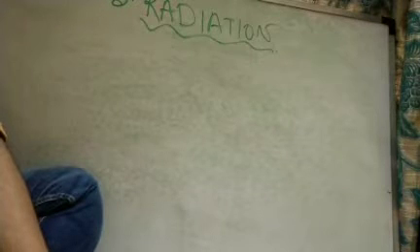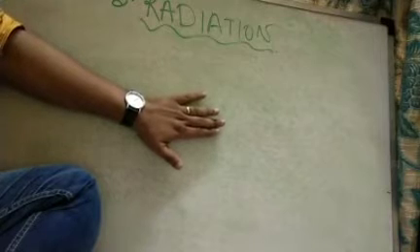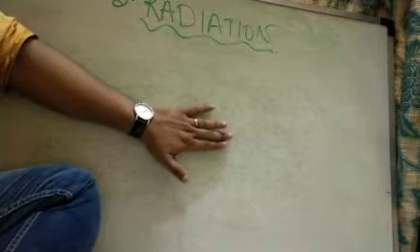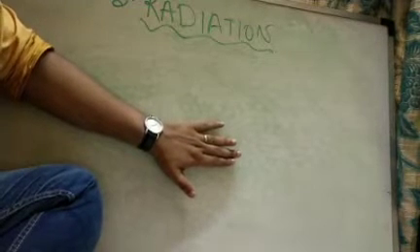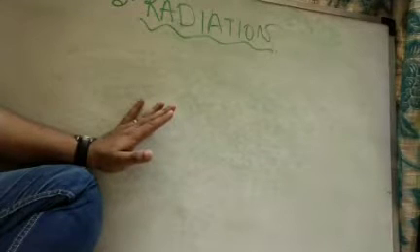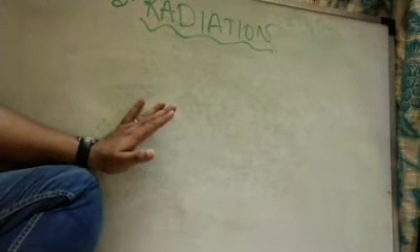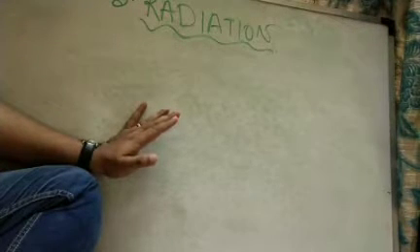Now, what is radiation? First, let us understand the process of radiation. Radiation is a process by which heat travels without the help of a material medium. See, both in conduction and convection, we have seen that heat is flowing either through solid in case of conduction or in case of liquid and gases, heat travels by the process of convection.